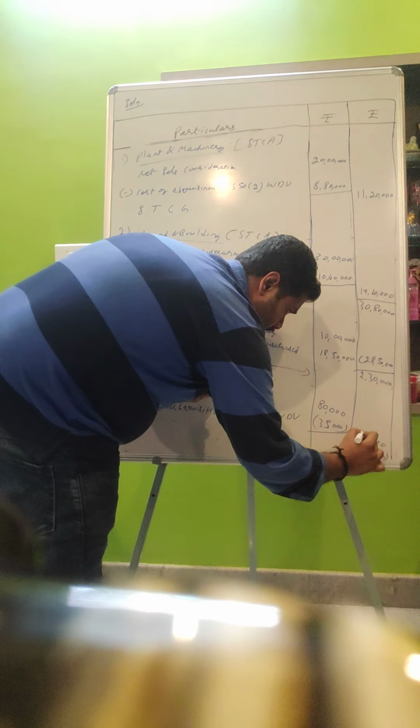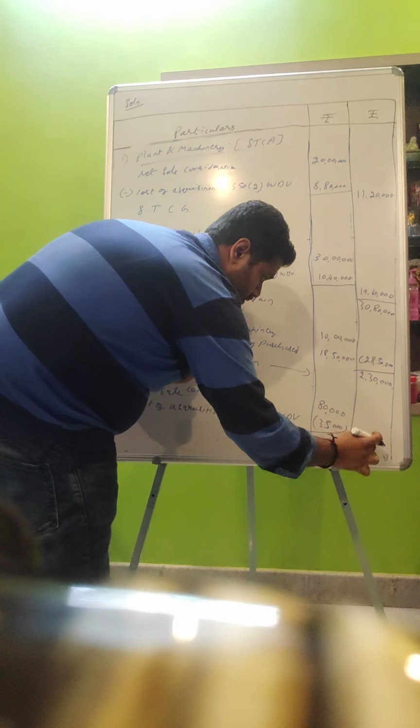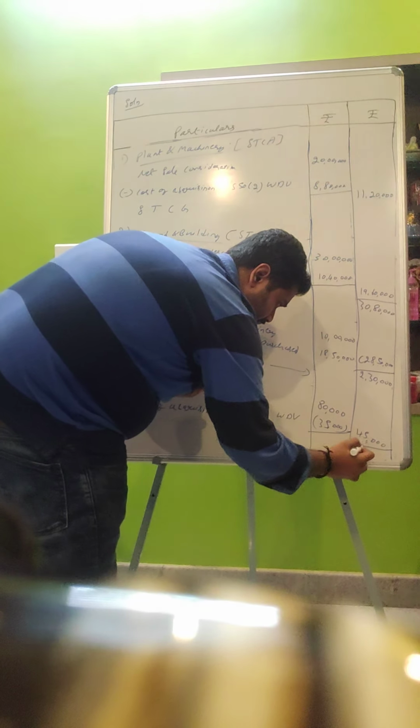Balance amount will be 45,000. So 2 lakh 30 plus 45,000.